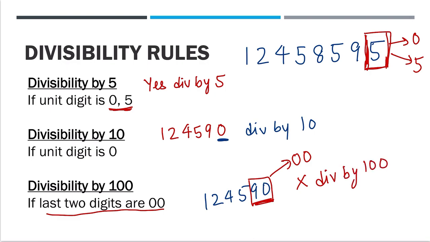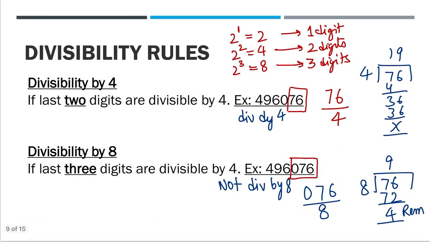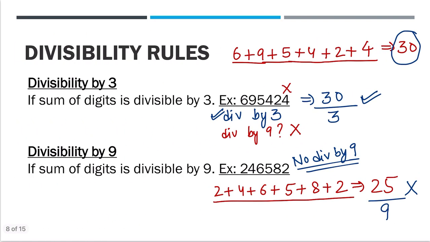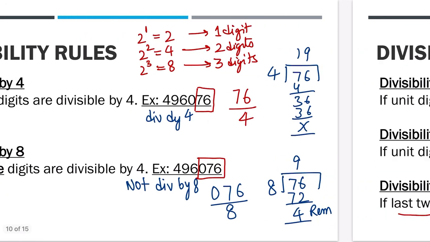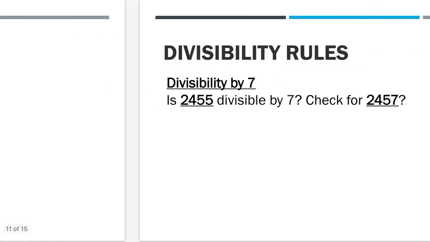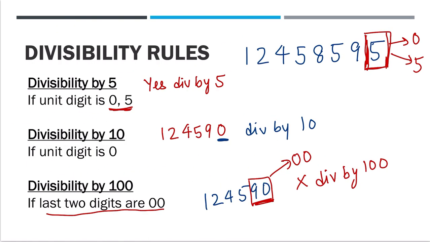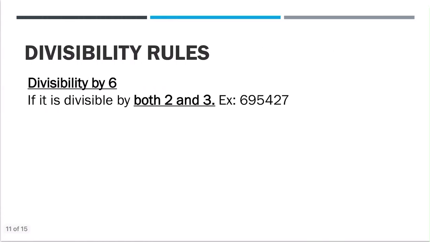Divisibility of 5, 10, 100 follow the same pattern. Very easy. Divisibility of 4 and 8 follow the same pattern. Very easy. For 3 and 9 you have to do the sum of the digits. We have covered till 5 now. Let's move to divisibility by 6.